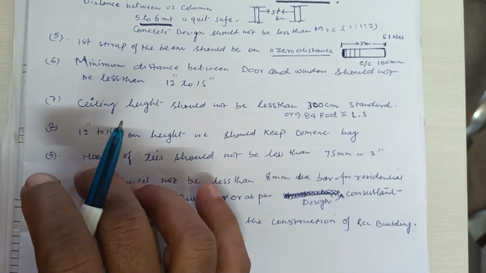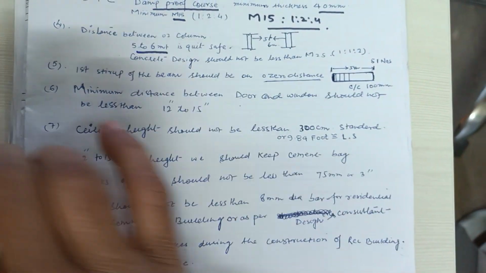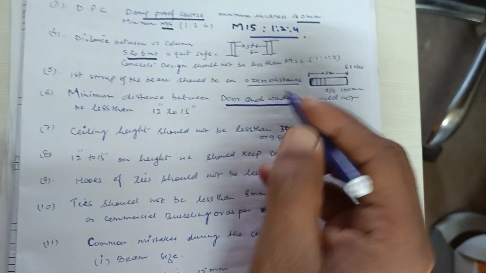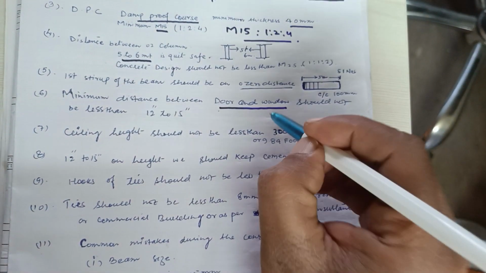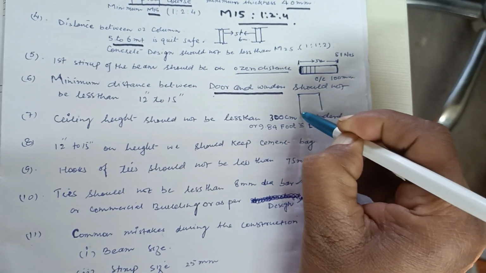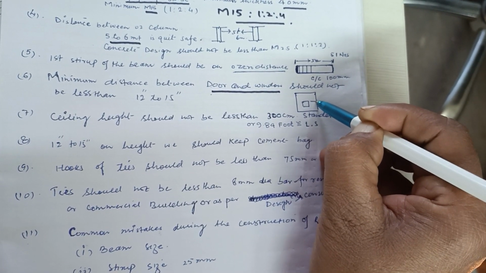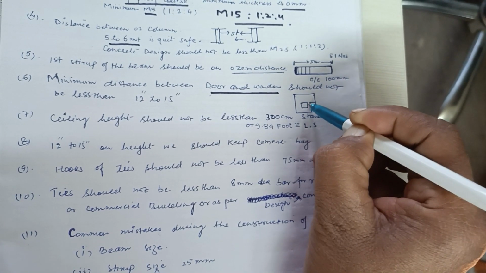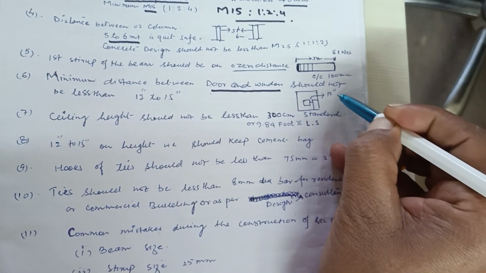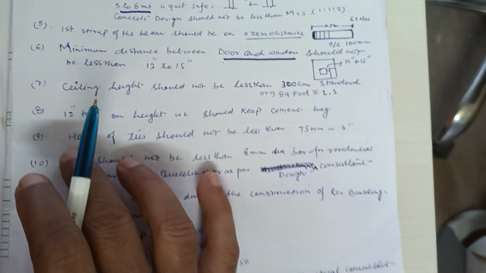And the sixth one is minimum distance between door and windows. Let's assume you have a plan here, here is a window and here is a door. Then this distance should not be less than 12 inches to 15 inches.